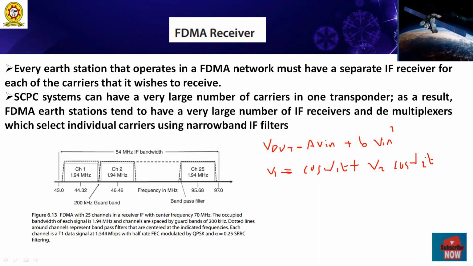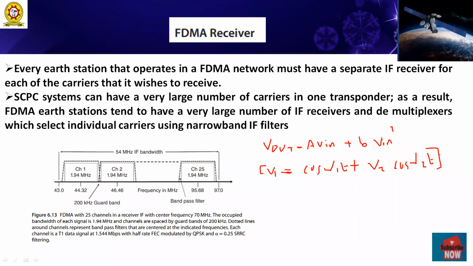Now this is the actual input signal. So what is the amplifier output signal? The amplifier output signal can be represented by placing this expression in the above equation in place of V in. So V out equals A multiplied by this expression plus B multiplied by this expression to the power 3.